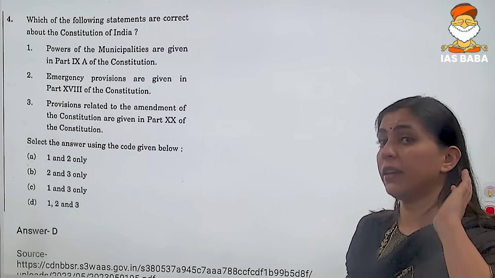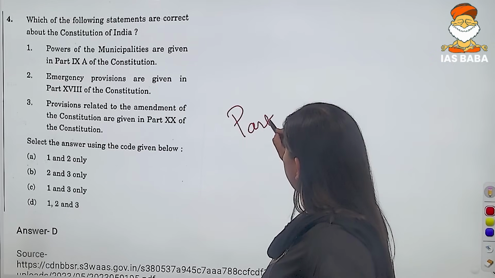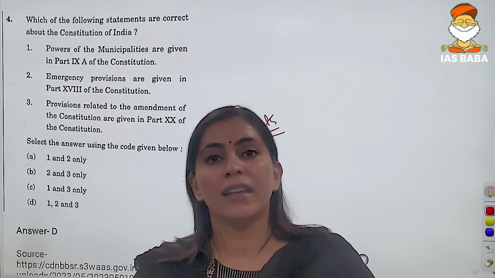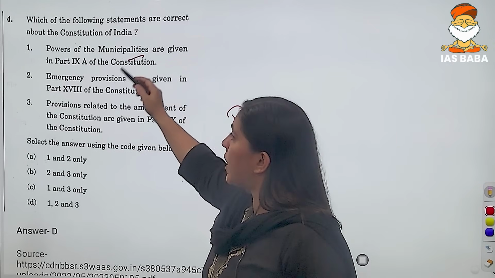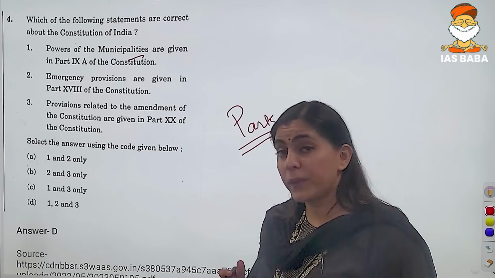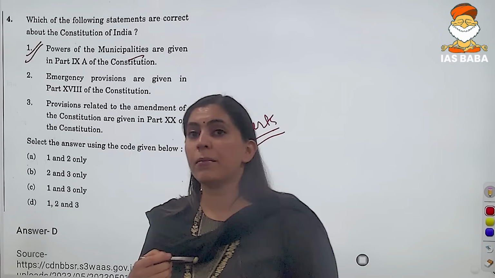Now, this is a very factual and straightforward question regarding the parts of the Indian Constitution. Many of you generally don't focus on which part municipalities are given under, or which part emergency provisions are given under. But this time the UPSC exam setter has framed the question on the name of the part.